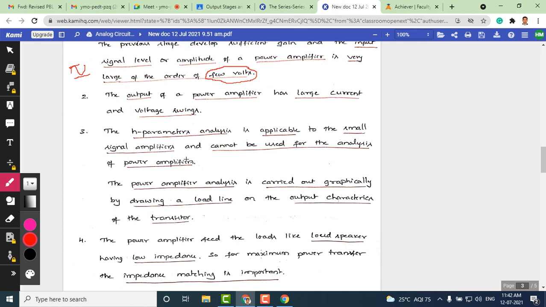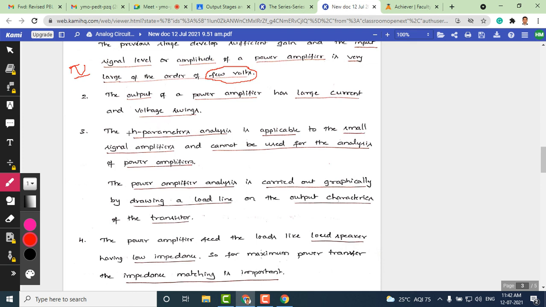And one more important thing I would like to specify at this point: you might have studied H parameters. Though we haven't used H parameters in our course, I want to mention that these are the parameters used to analyze small signal amplifiers.